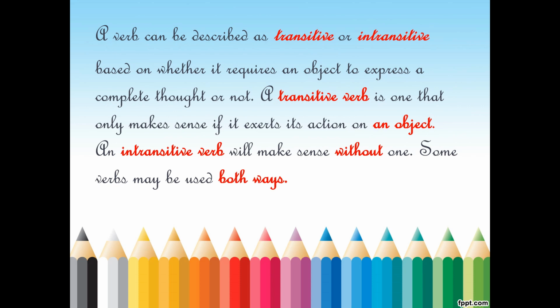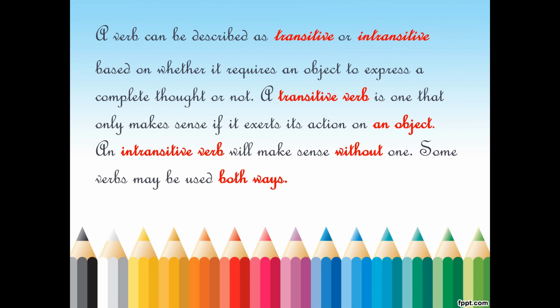Simple. Suppose, I eat. So to eat, I don't want any object. The verb itself is giving complete sense. Those are intransitive. The verb which needs an object to give complete sense, those are transitive. Very simple.